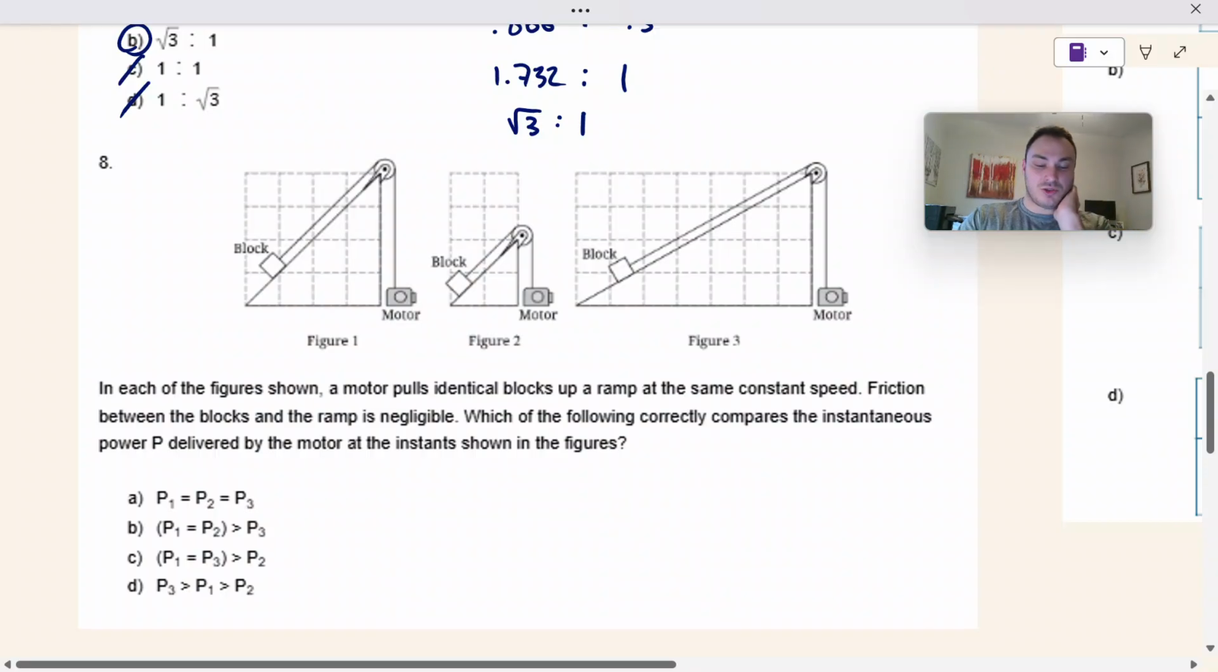8. In each of the figures shown, a motor pulls identical blocks up a ramp at the same constant speed. Friction between the blocks and the ramp is negligible. Which of the following correctly compares the instantaneous power delivered by the motor at the instant shown in the figure?